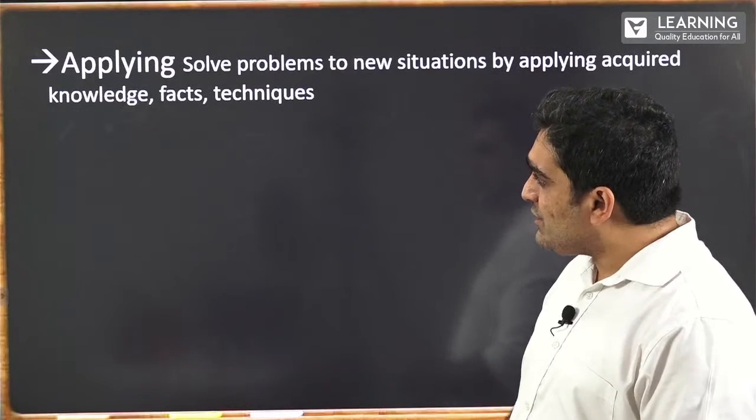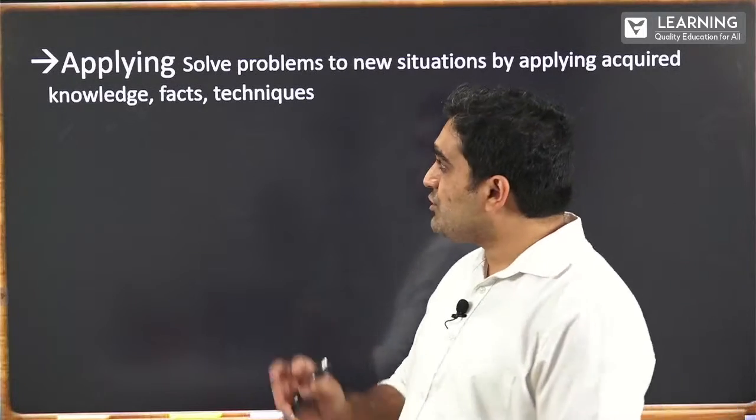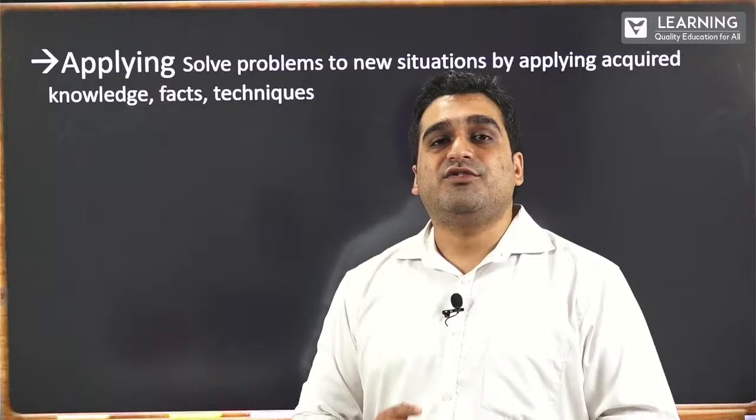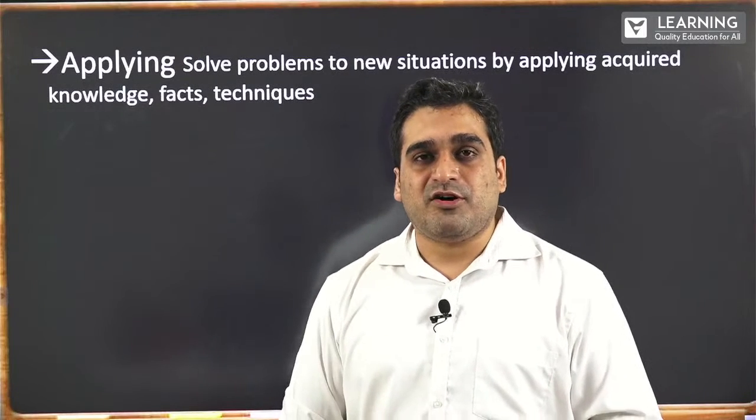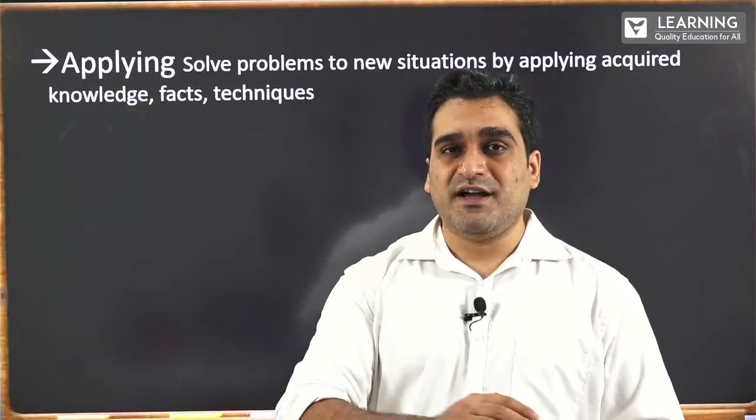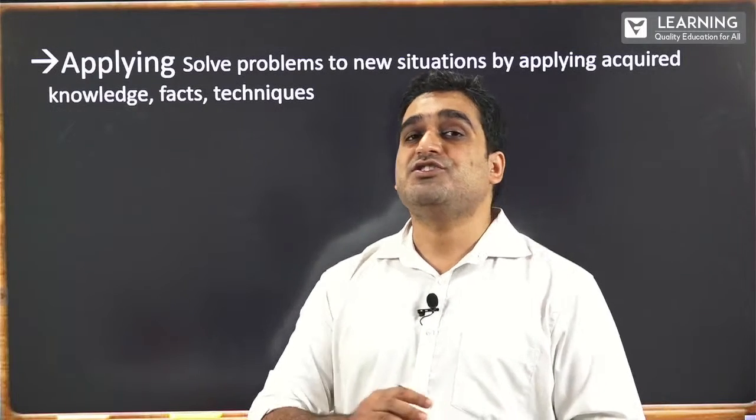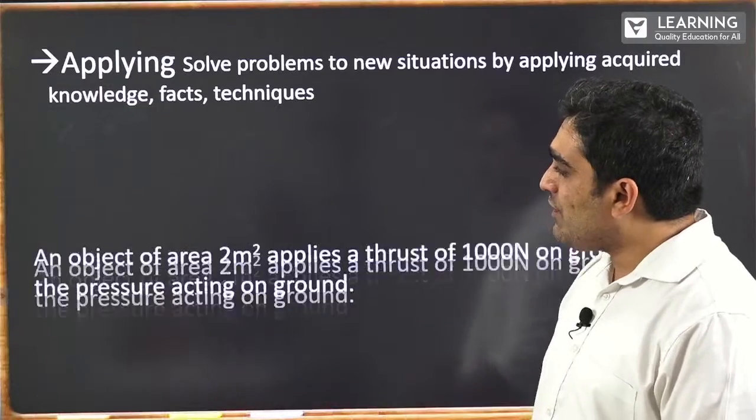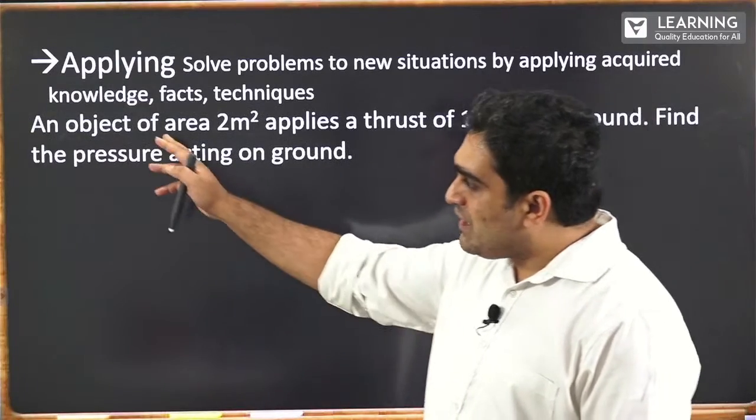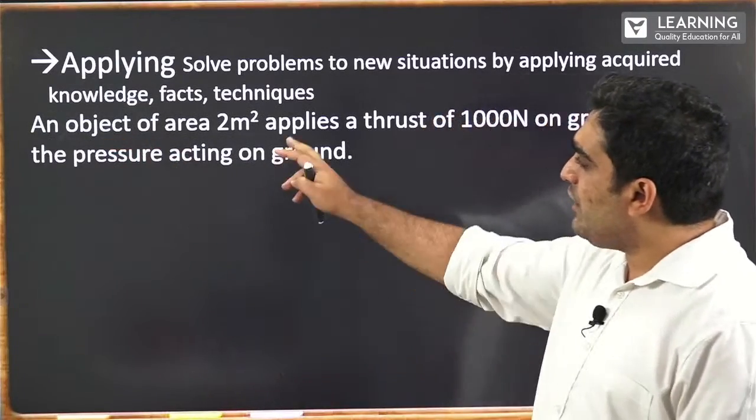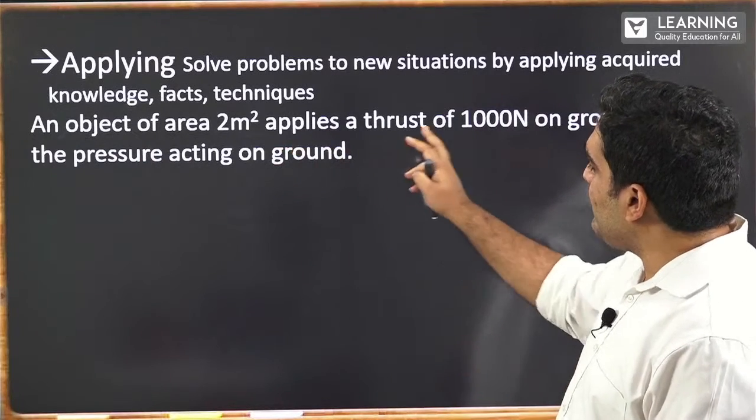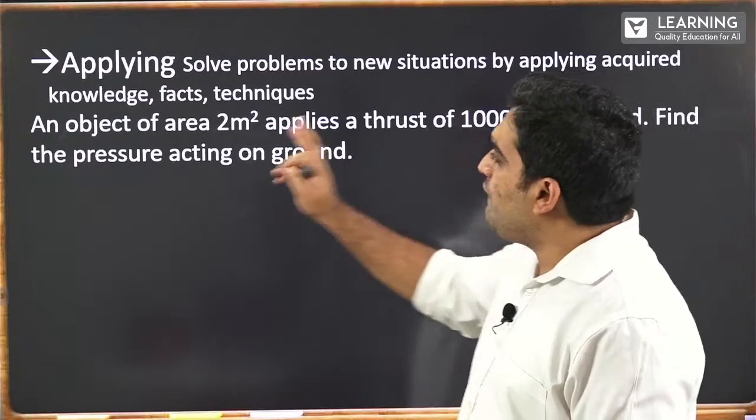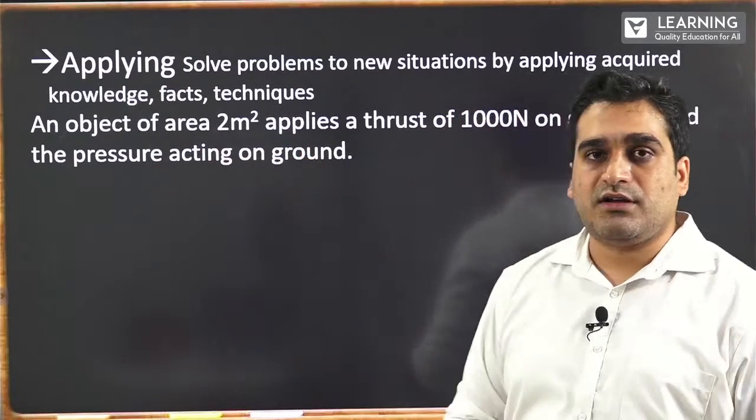Next, the next segment is applying, which means solving problems. In 11th and 12th, you have major numerical problems, questions that are asked for 5 marks. So you need to know how to apply the formulas. Let's have a look at an example. An object of area 2 meters square applies a thrust of 1000 newtons on the ground. Find the pressure acting on the ground.